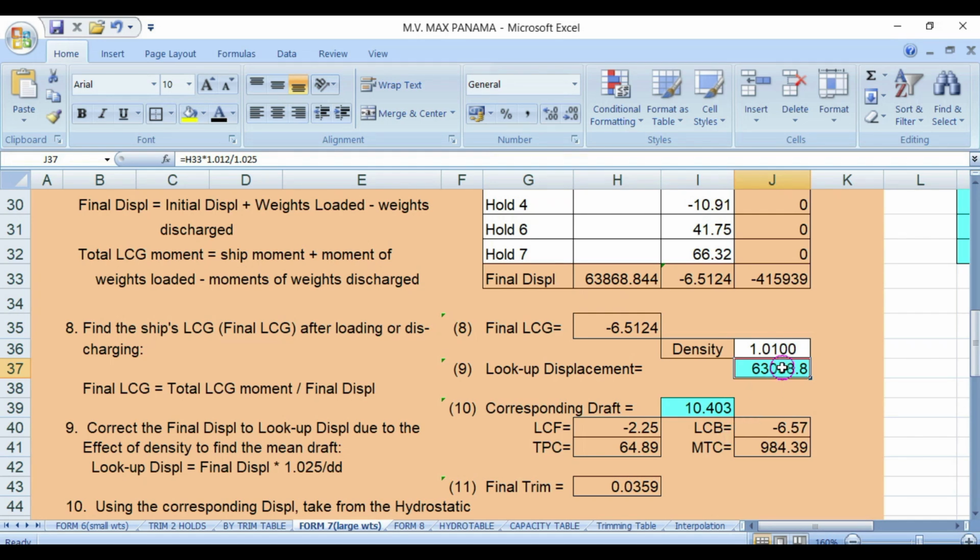So with this displacement, it should be displacement times 1.025 over 1.010. Okay, check the formula, guys.